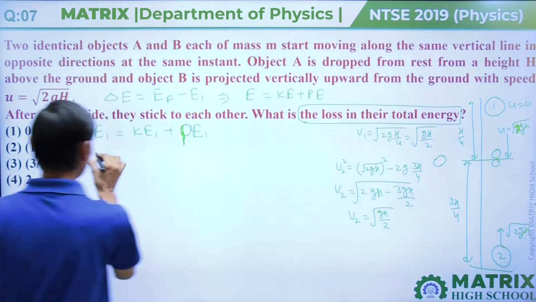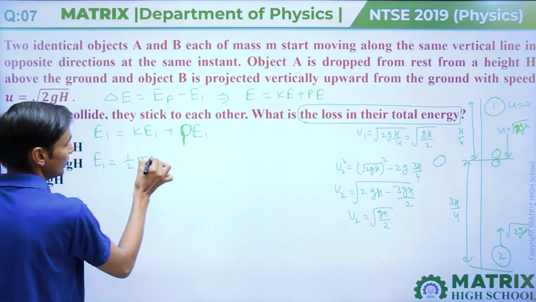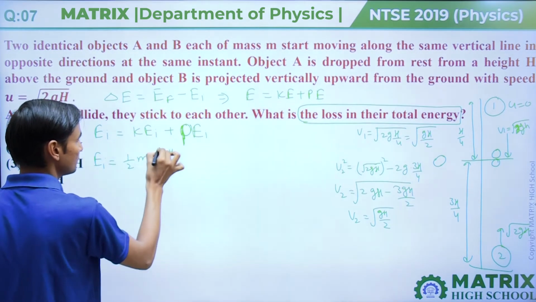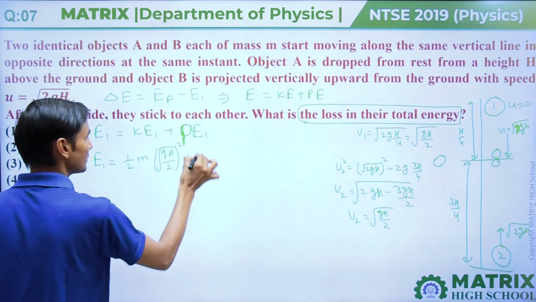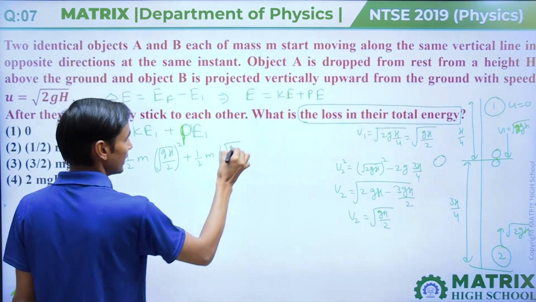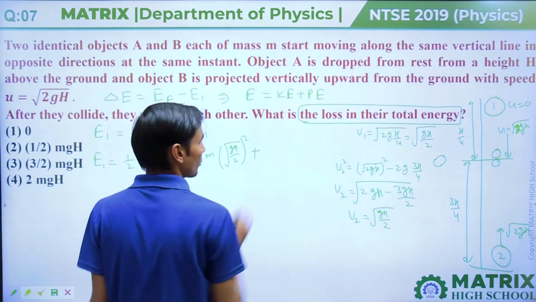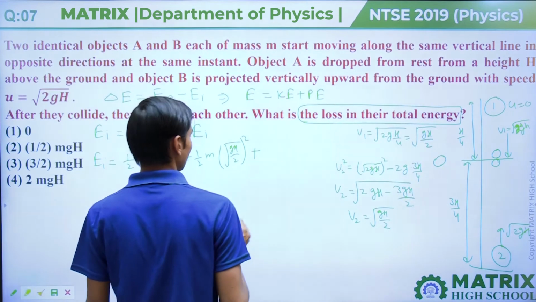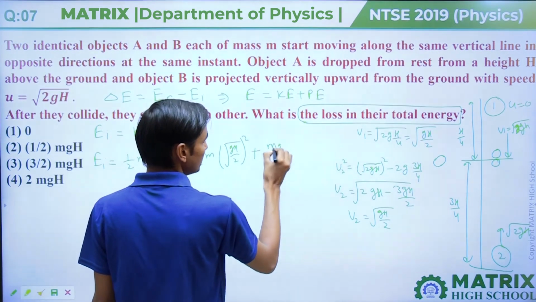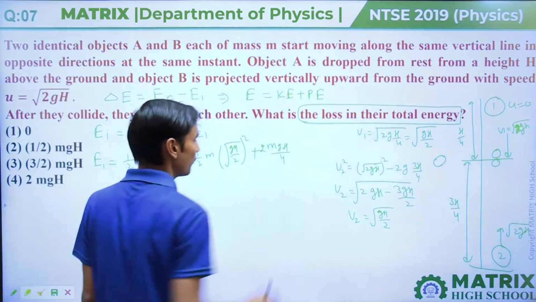So we can say that initial energy equals half m into v1 square, that is root GH by 2 whole square, plus for the second particle half m root GH by 2 whole square, plus potential energy, that is mg into 3H by 4 for each, so 3mgH by 2.